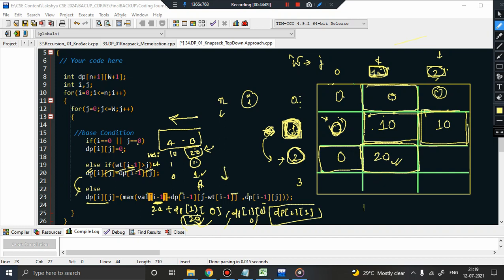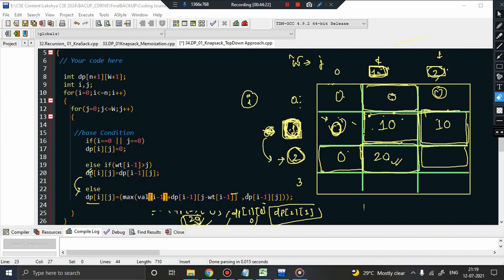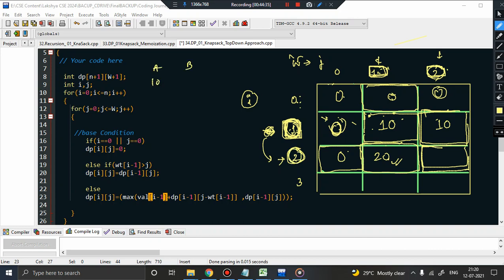Because you can see we are basically using the reference to the previous subproblems to solve this particular answer, isn't it? Now, considering this particular subproblem, how do you get the answer to it? Basically again the same thing. So this time I'll be very quick, okay? I hope you are understanding how the problem is being solved. This indicates that your capacity is 2 and you have 2 elements, that is A and B. Weight is 1 and 1, value is 10 and 20, index is 0 and 1.